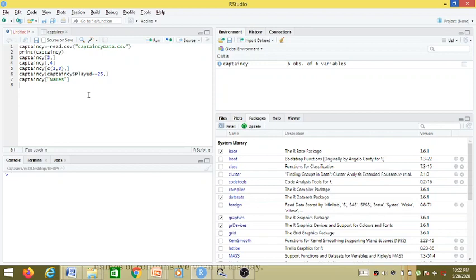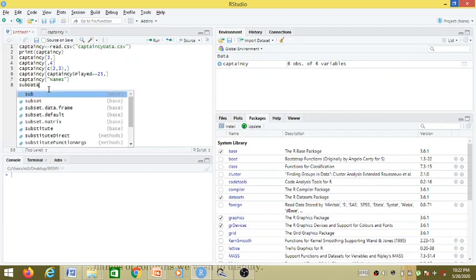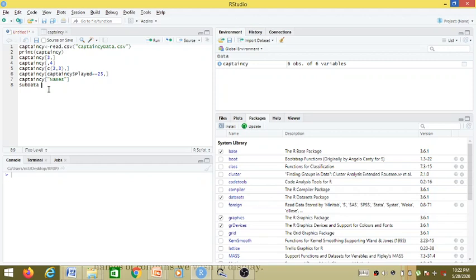So here firstly we'll be creating a variable which will store the subset. So it is subdata, and now to create a subset we are using a subset function.